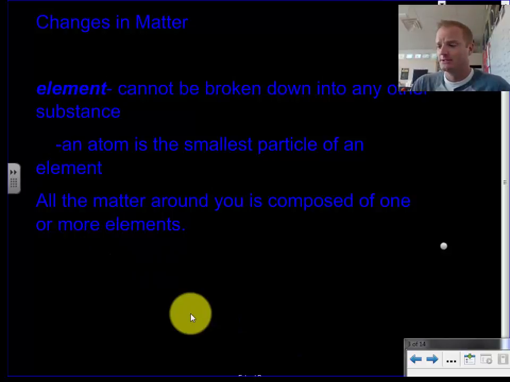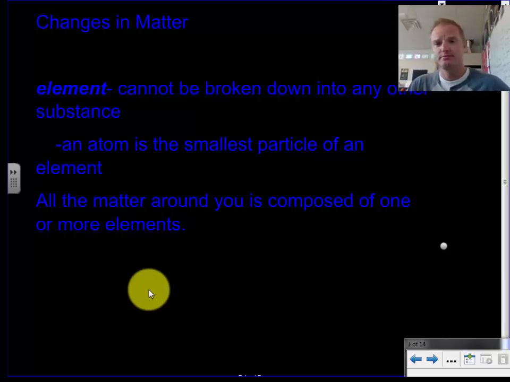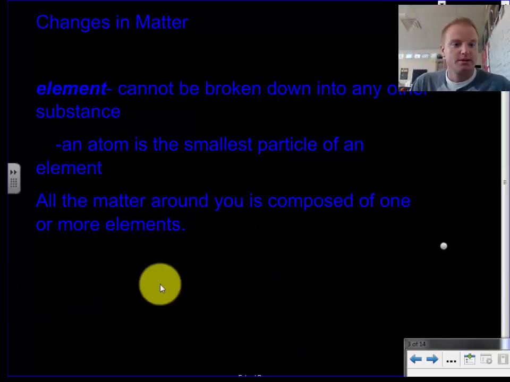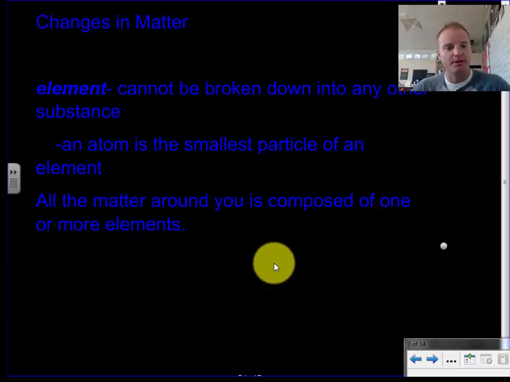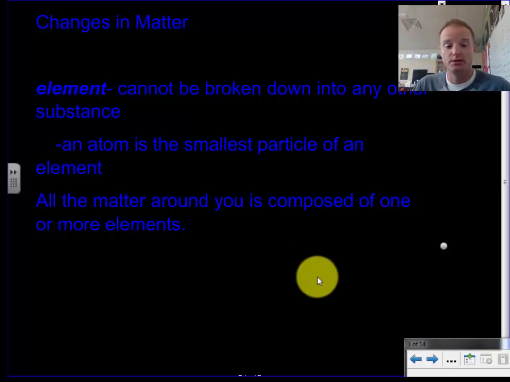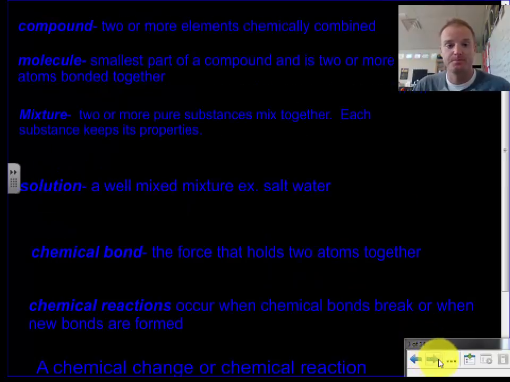So, what's matter? What's the matter? Nothing's the matter. So, an element cannot be broken down into any other substance. We talk about elements a little bit. And the smallest part of an element is an atom. An atom is the smallest piece of iron that can still be iron. And all the matter around you is composed of at least one of those elements, a lot of times more.